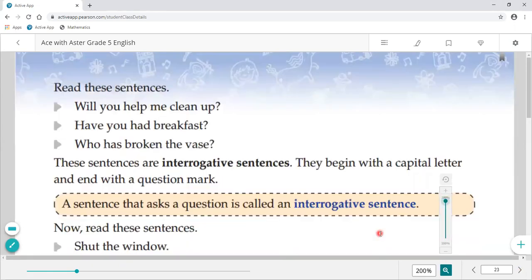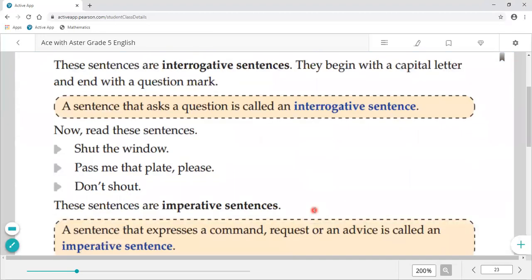Read these sentences now. You can see here: Will you help me clean up? Have you had breakfast? Who has broken the vase? Here you can see all are interrogative sentences क्योंकि questions पूछे जा रहे हैं. आप देख सकते हैं question mark over here. These sentences are interrogative sentences. They begin with a capital letter and end with a question mark. A sentence that asks a question is called an interrogative sentence. What we have to remember over here: question mark and begin with a capital letter.